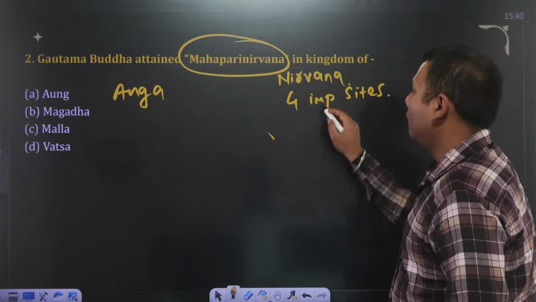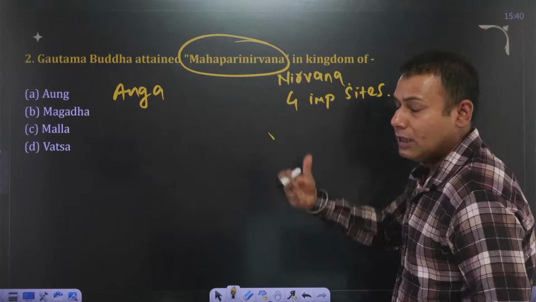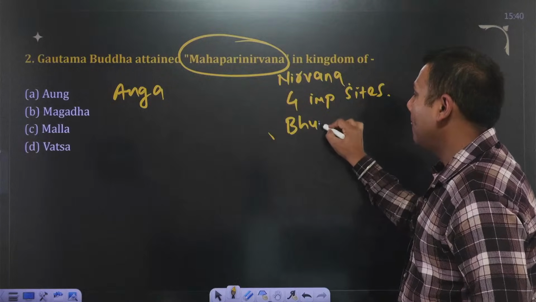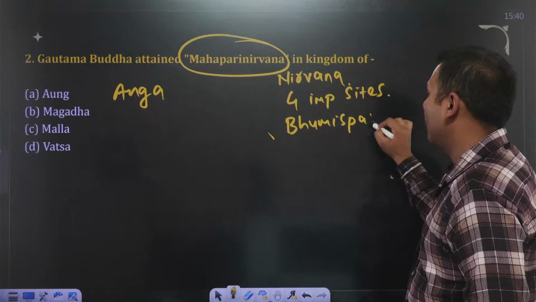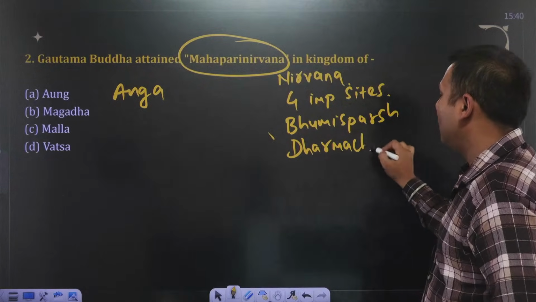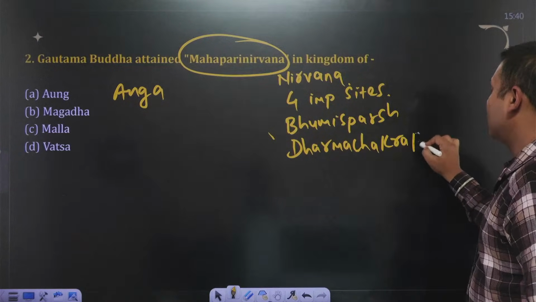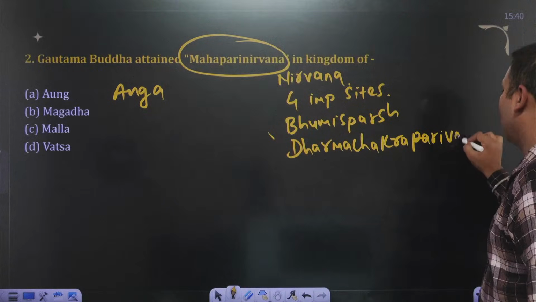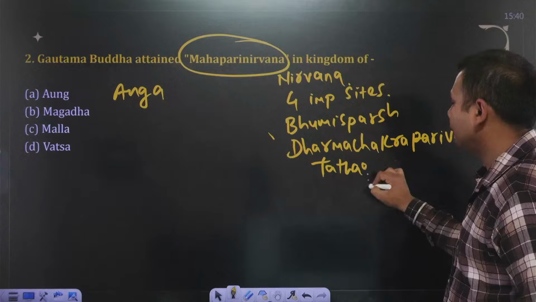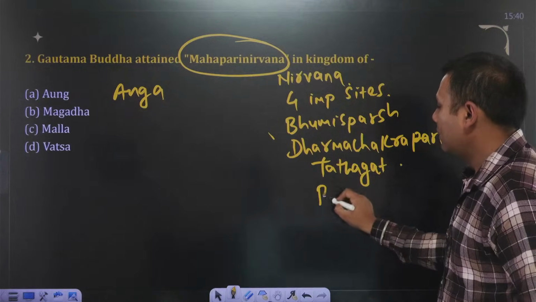Apart from these, there are other terminologies such as Bhumi Sparsha Mudra. Then what is Dharma Chakra Parivartan? All these terminologies are important from an exam perspective. Tathagat, Buddhist Sangh.